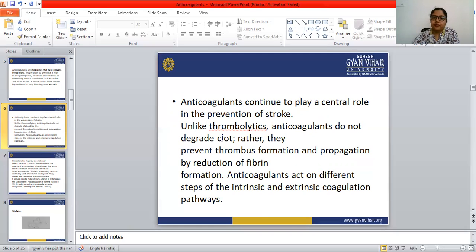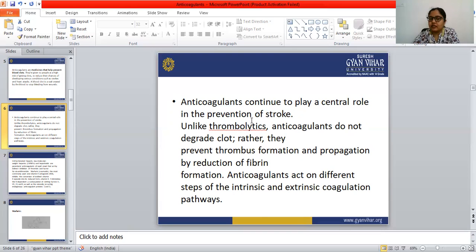Thrombolytic drugs are also there. Thrombolytics are those drugs that degrade the clot; they break the clotting inside the arterial vein.